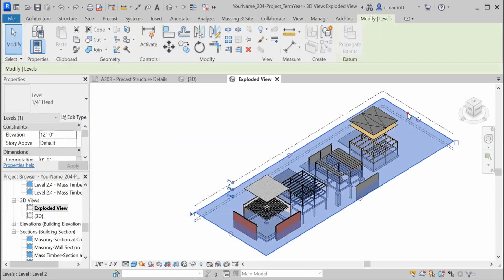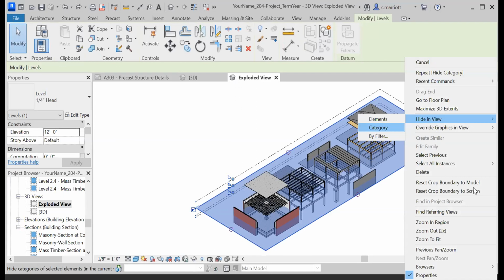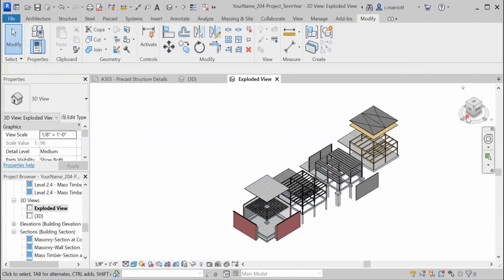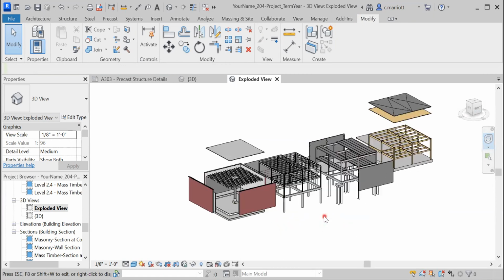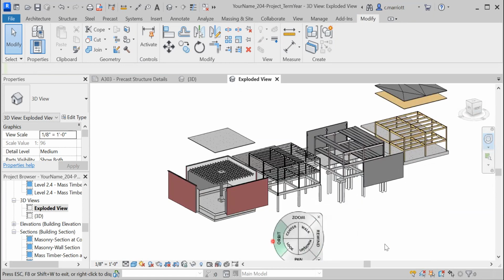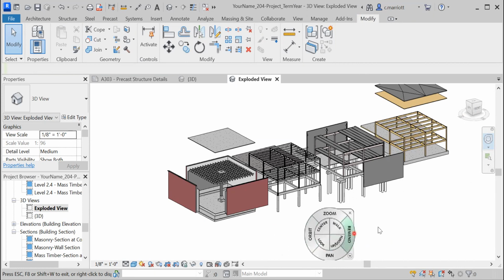And you can hide the datum lines as well. I'm going to hide that category. Right now, we're just in a preset view, but you may find that you'd like to have a slightly different angle. Maybe it shows a little bit more of the structural arrangement and organization of the various structures. But basically, this is the idea, to try to reveal some of the details and material assemblies in the project.